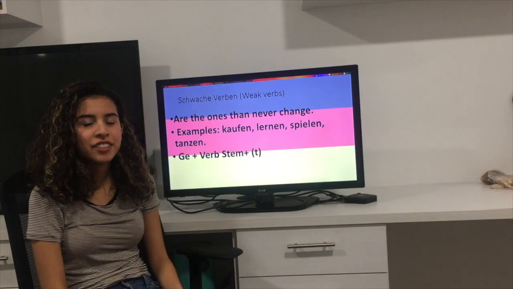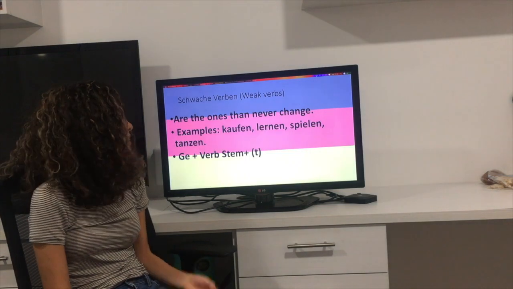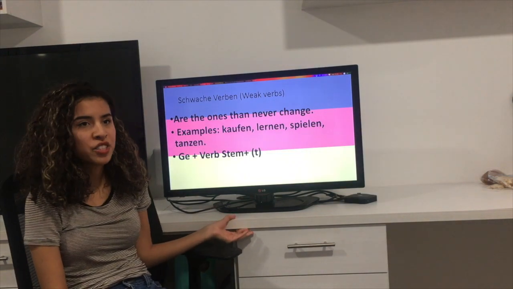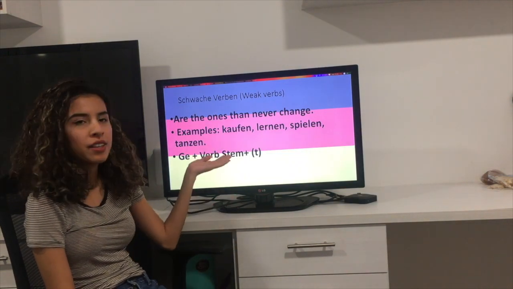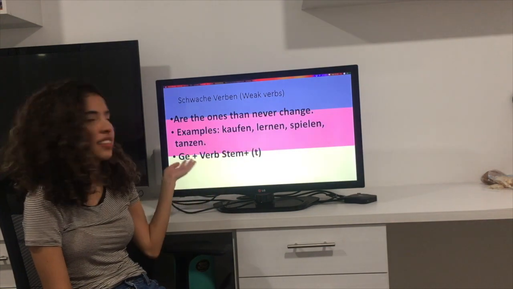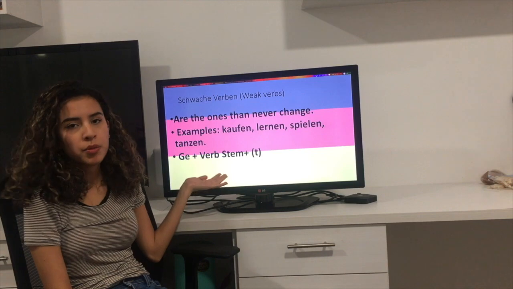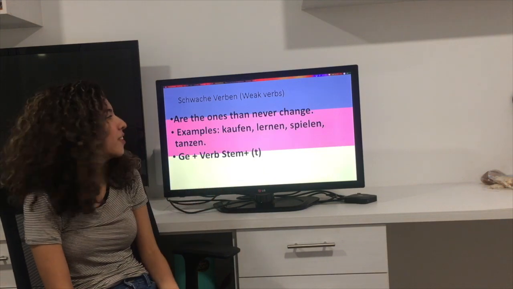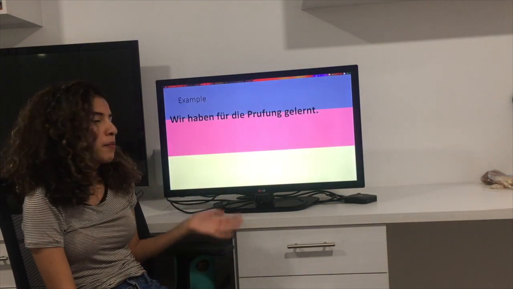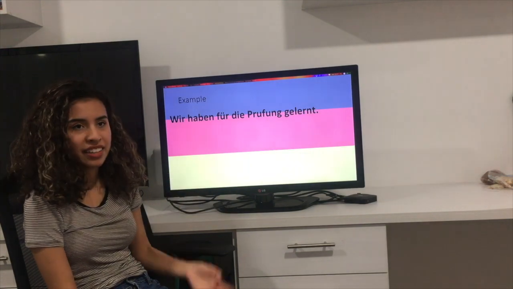Now I will present you the schwache Verben. These verbs are the ones that never change. For example, kaufen, lernen, spielen, tanzen. For conjugating these verbs, we're going to put the ge plus the verb stem plus the t. For example, wir haben für die Prüfung gelernt.